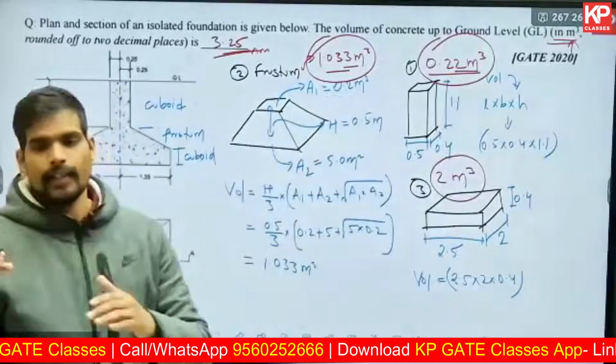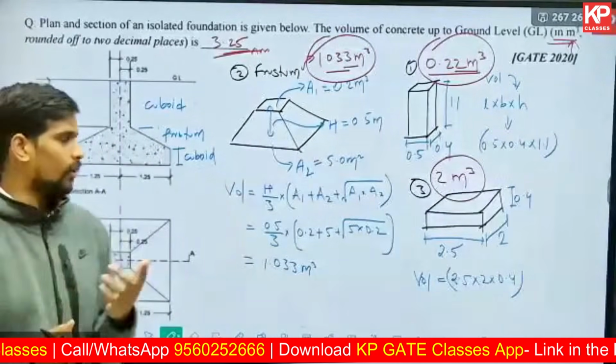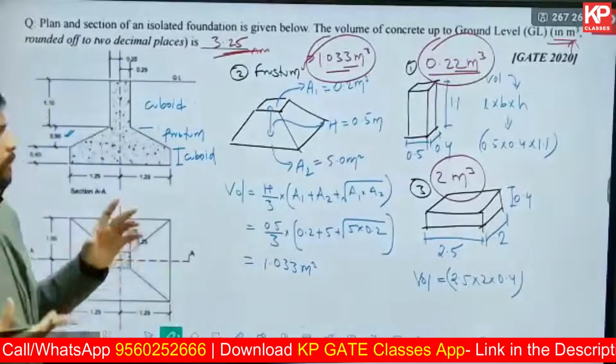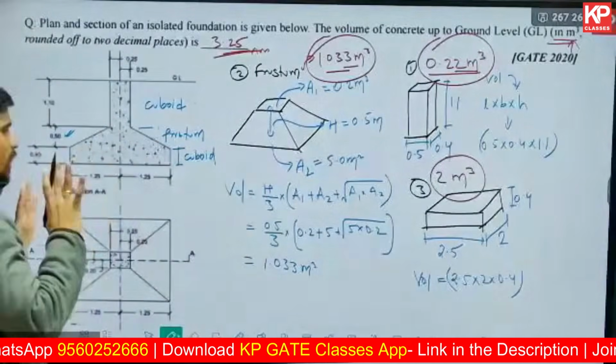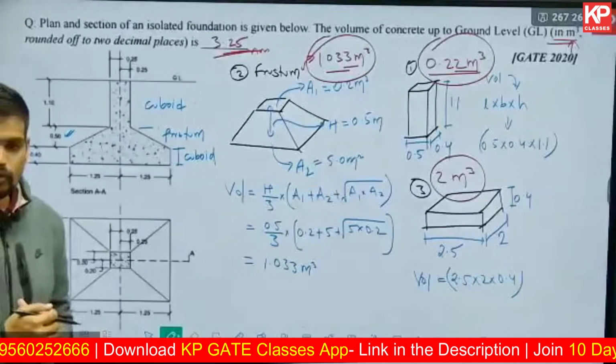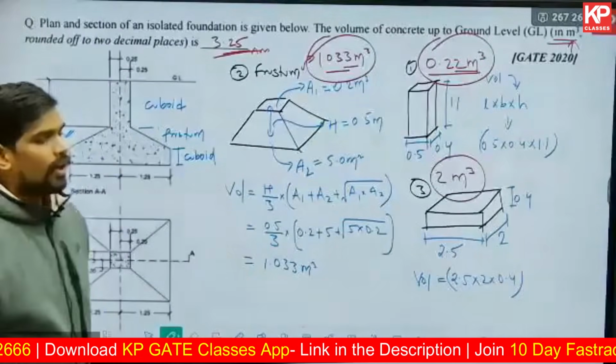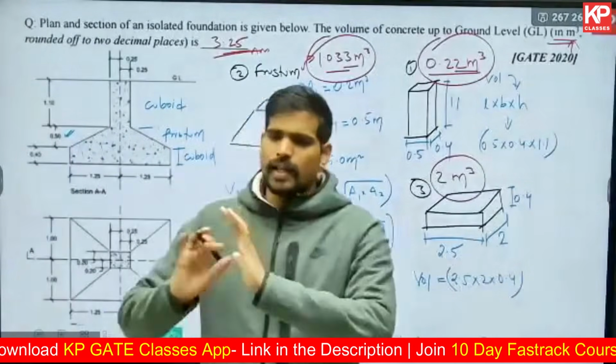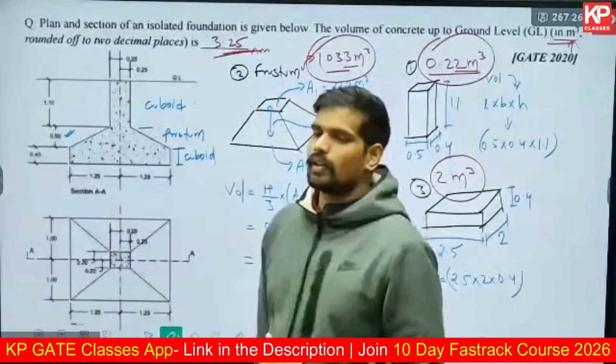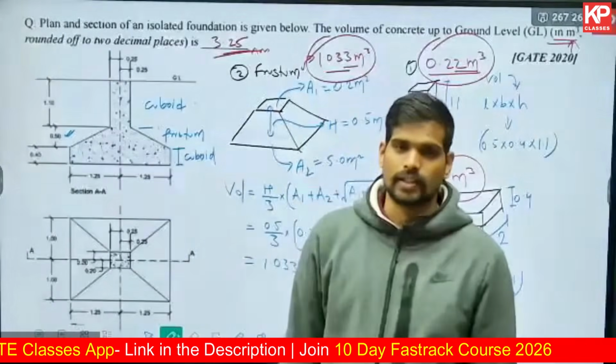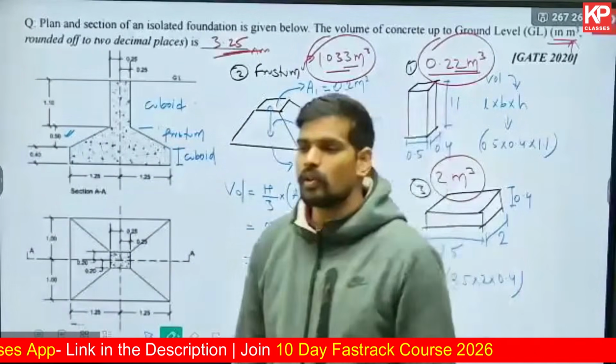So you need to disintegrate the given solid because you cannot calculate it in a single go. It's not a prism. Had it been a prismatic solid, you can just find out this cross-sectional area and find out the volume using the depth of extrusion, but that's not the case here. Can you tell me, in the same question, instead of volume of concrete, if they ask you what is the volume of excavation, will the answer be same or different?